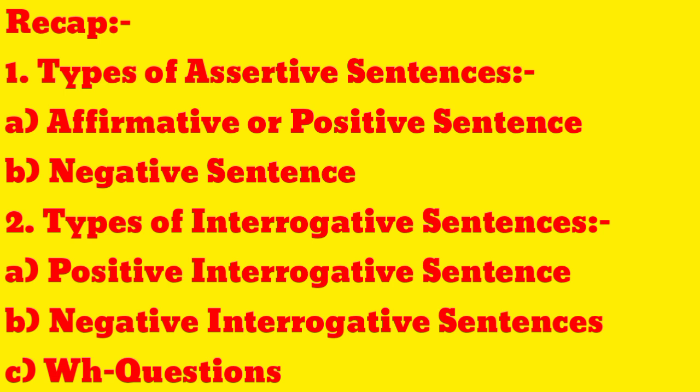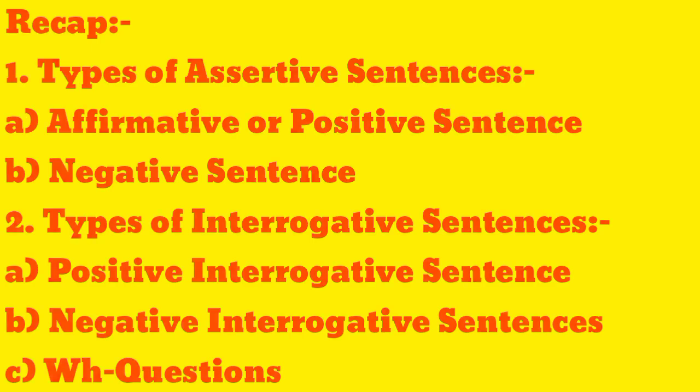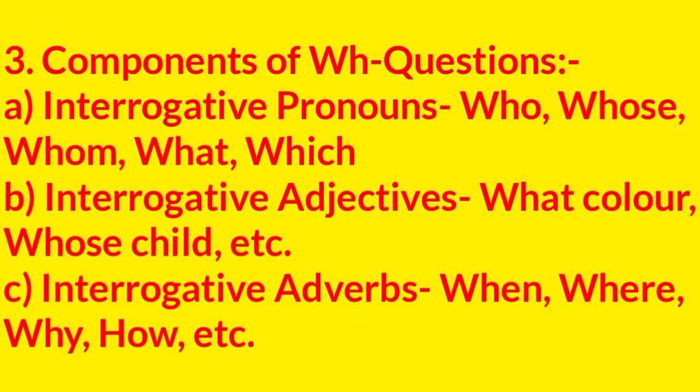Now the third type is WH questions. Questions starting with WH words like which, what, whom, whose are known as WH questions. Components of WH questions: interrogative pronouns who, whose, whom, what, which. Second component, interrogative adjectives: what color, whose child, etc. Interrogative adverbs: when, where, why, how, etc.